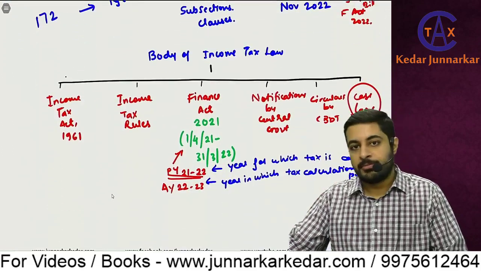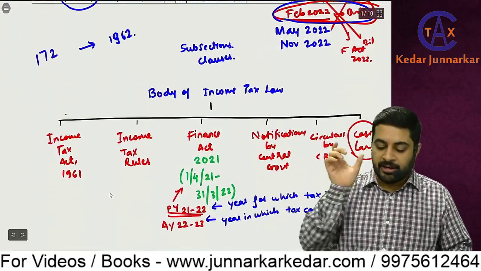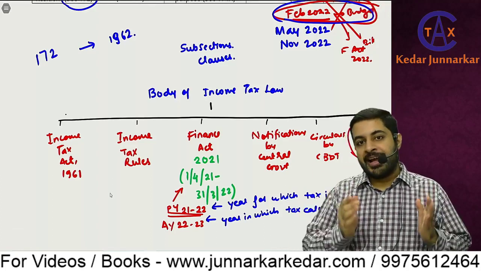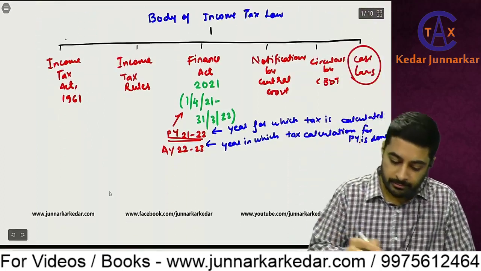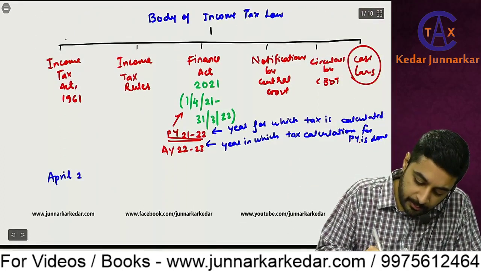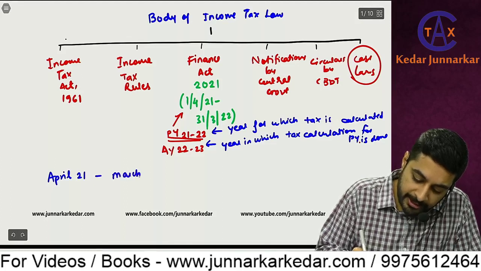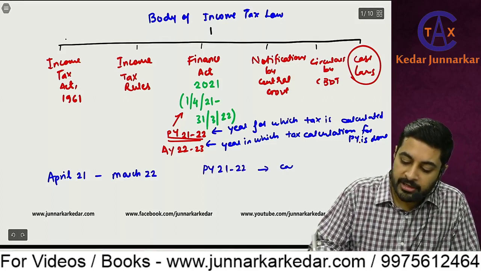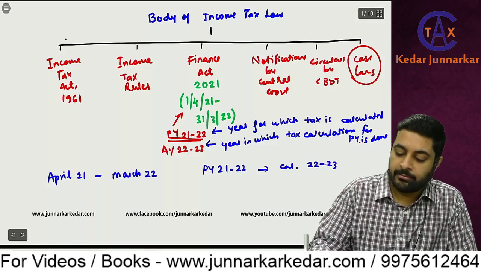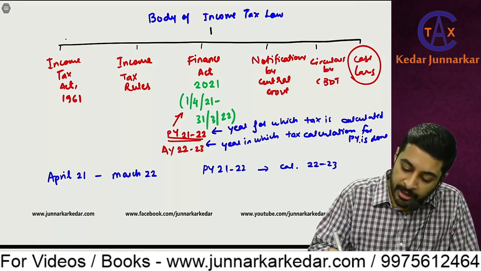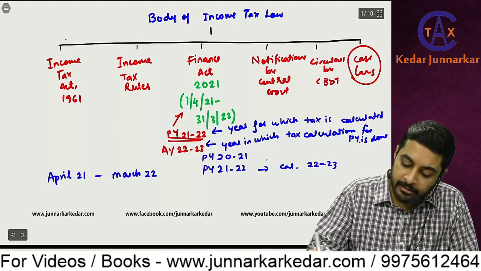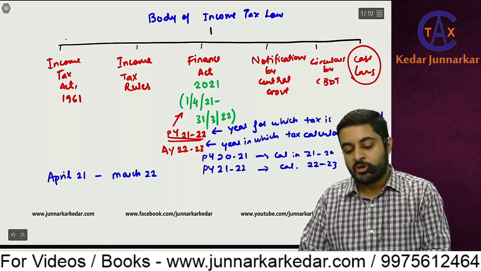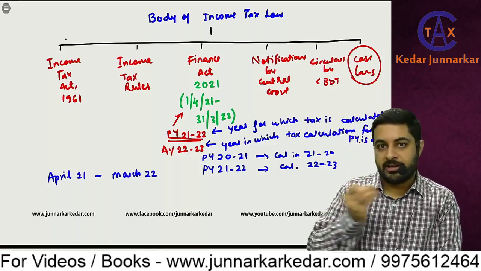So I hope you have understood PY and AY. Now one financial year can be PY also and AY also. How? If it is financial year 21-22, so April 21 to March 22, it is PY 21-22, for which calculation would be done in 22-23. For PY 2021, the calculation is done in 21-22. So every year can be PY and AY for different years, obviously.